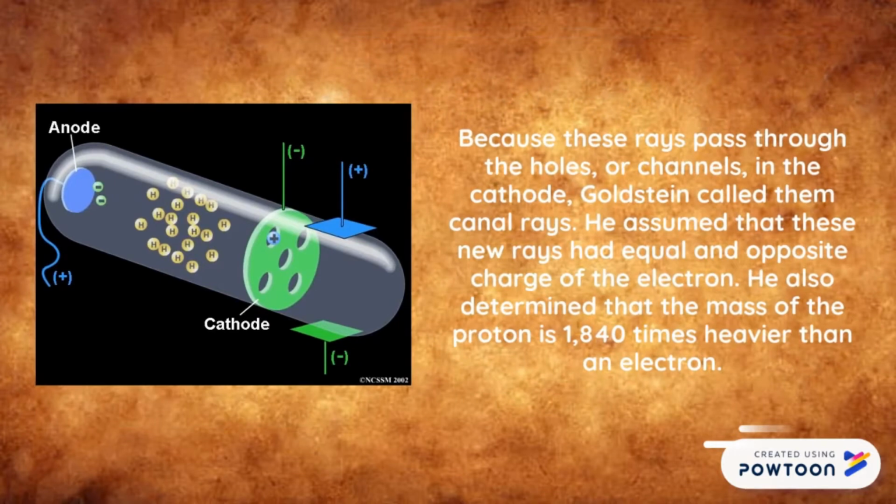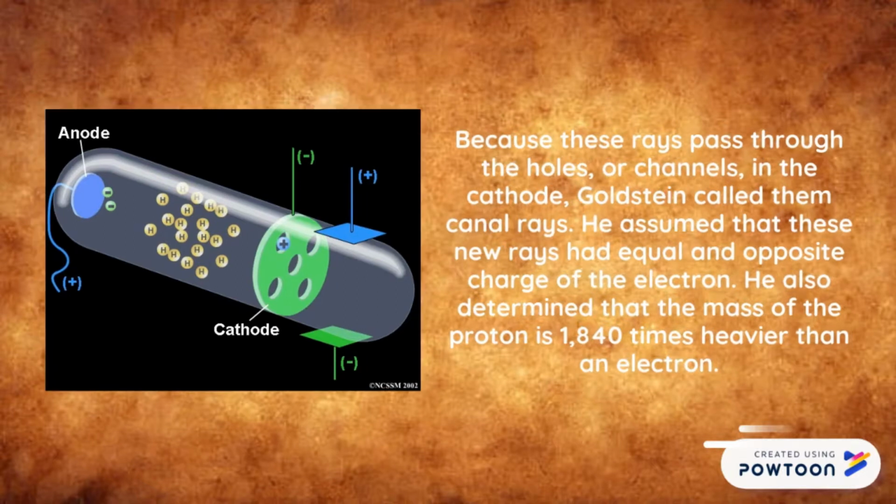Because these rays pass through the holes or channels in the cathode, Goldstein called them canal rays. He assumed that these new rays had the equal and opposite charge of the electron. He also determined that the mass of the proton is 1,840 times heavier than an electron.